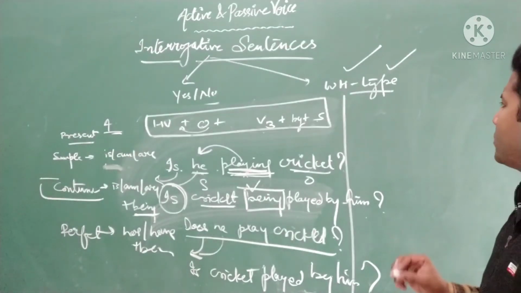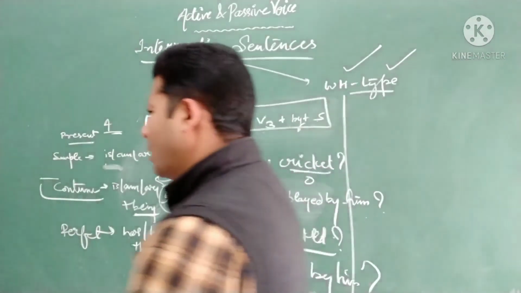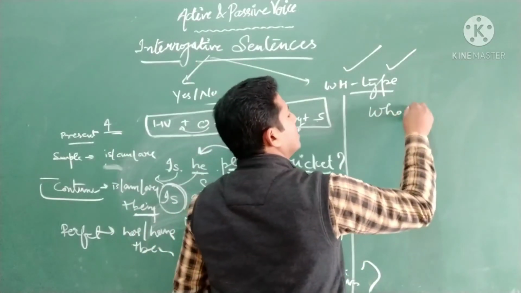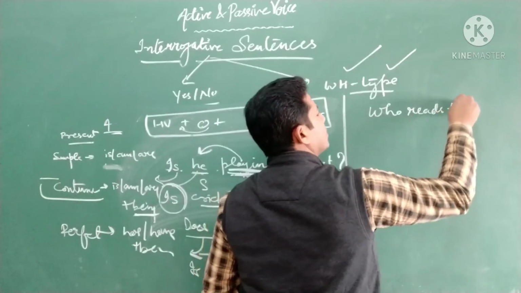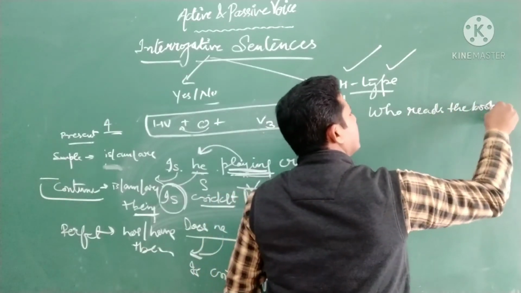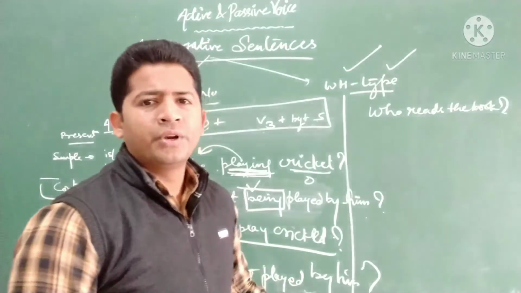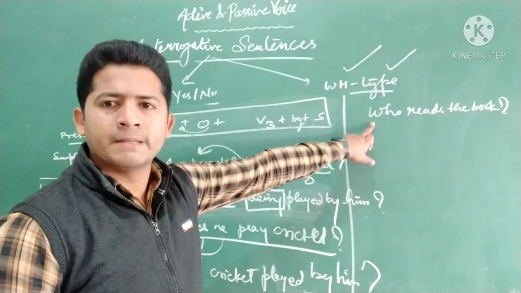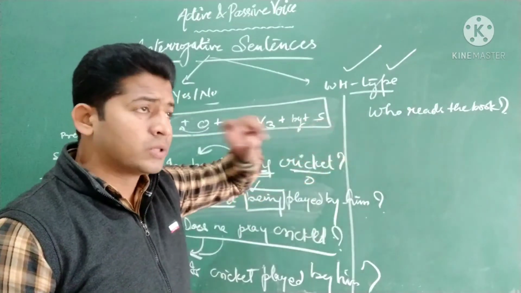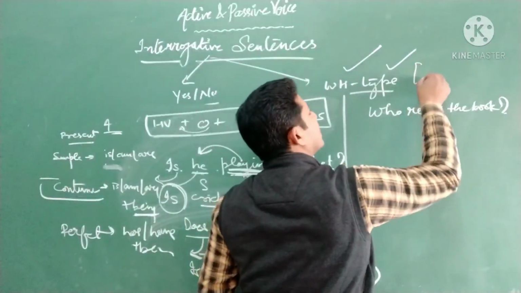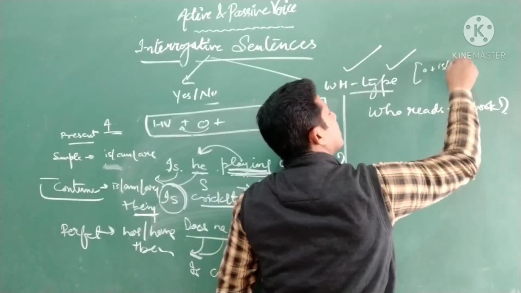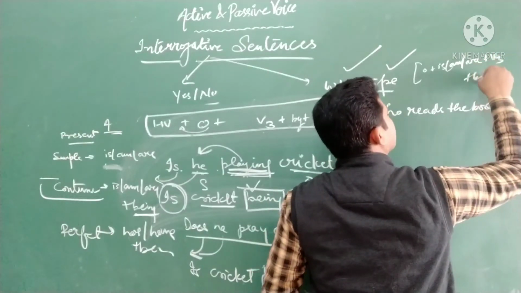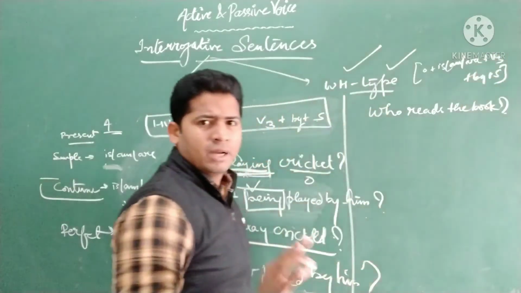Let's talk about WH type. Suppose we have a sentence, let's take an example: who reads the book. So how will you convert this WH type? Who reads the book? Same step, find out what tense this belongs to. Simple present. What is the structure of the passive sentence for declarative? Object plus is, am, are plus verb third form plus by plus subject. This is what we have studied, right?